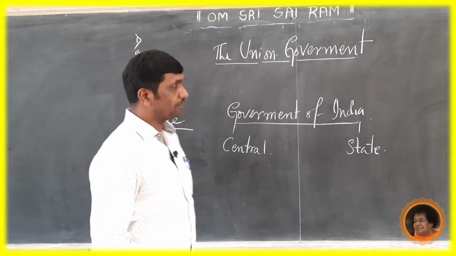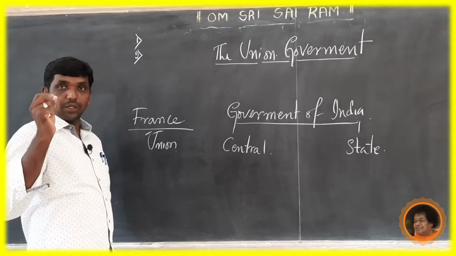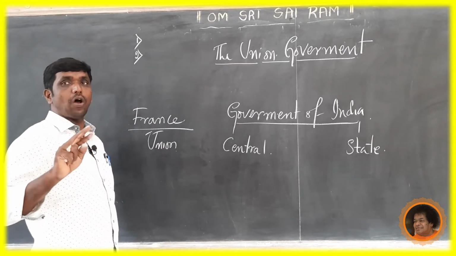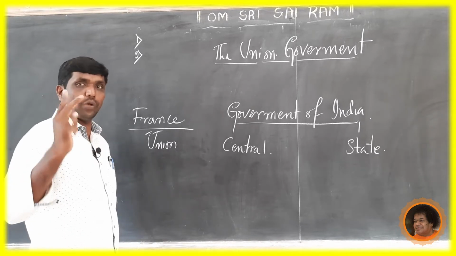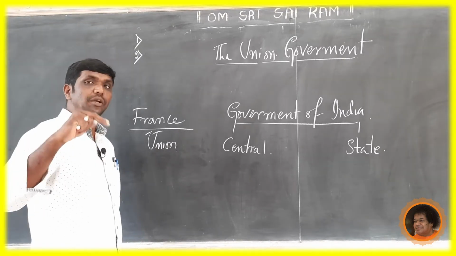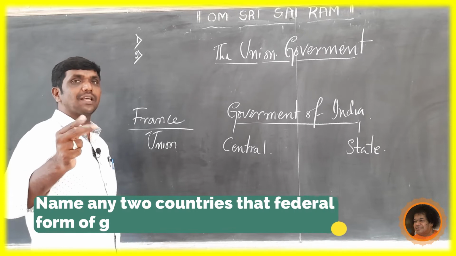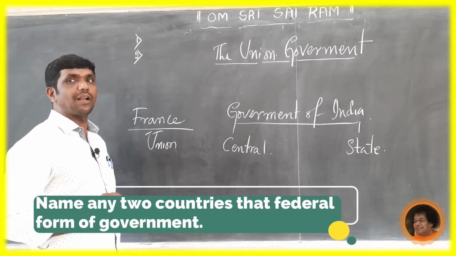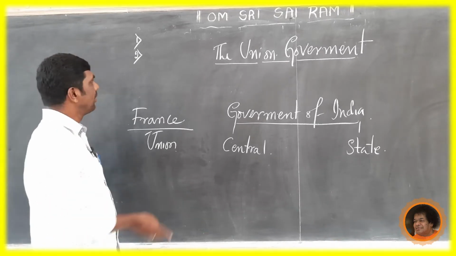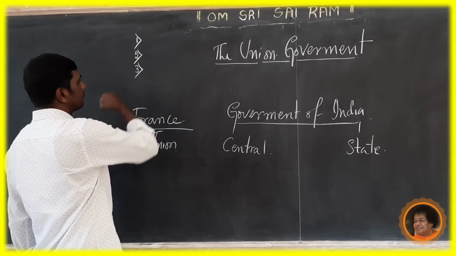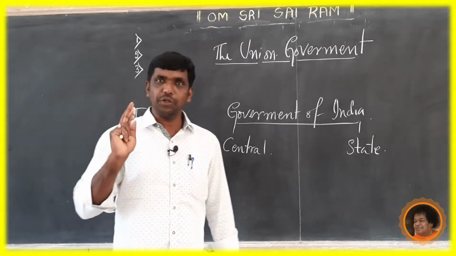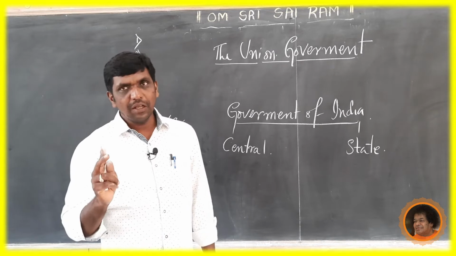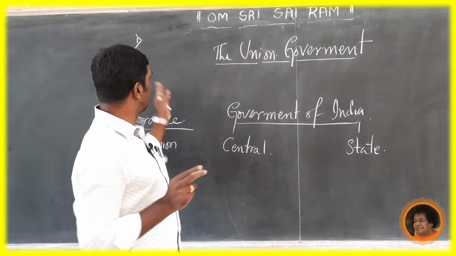Question number 3: Give any 2 examples, or mention any 2 countries, which have a federal form of government.